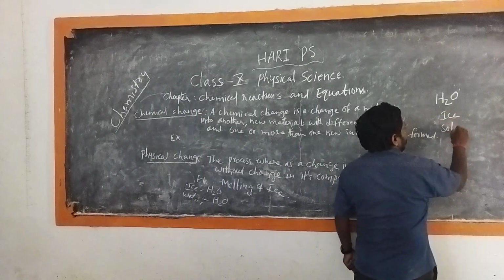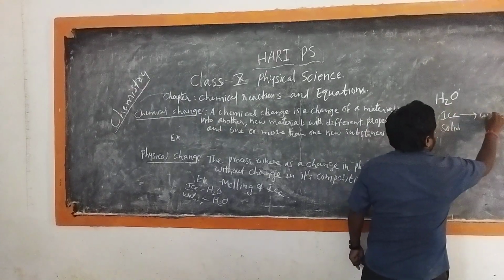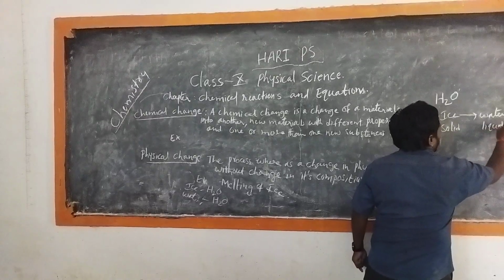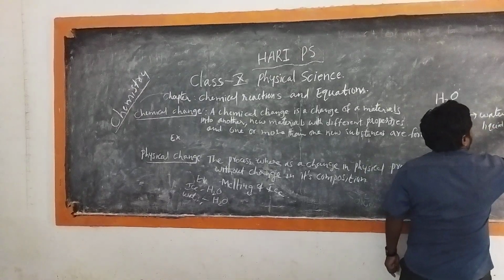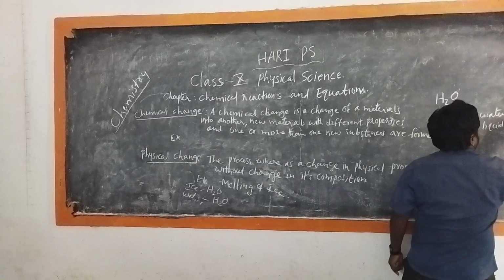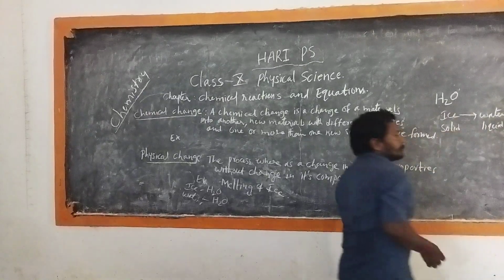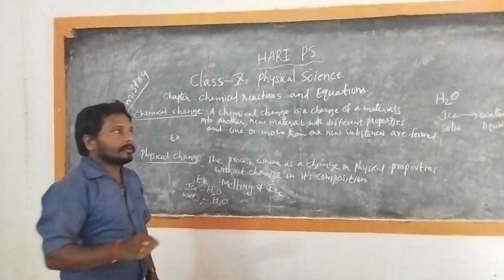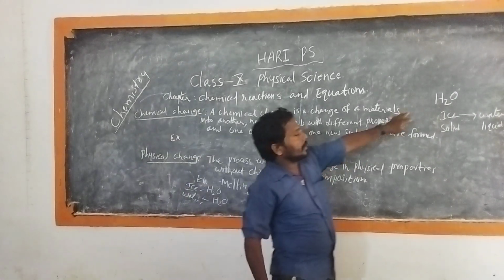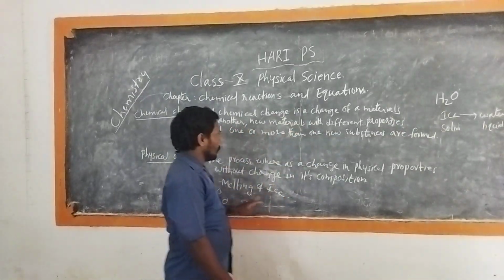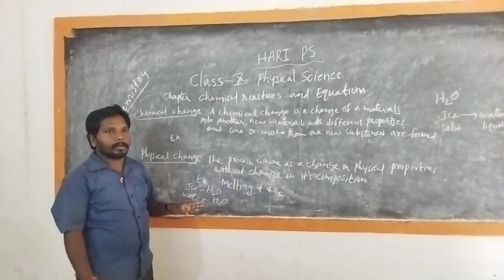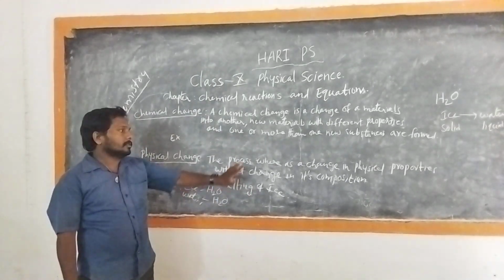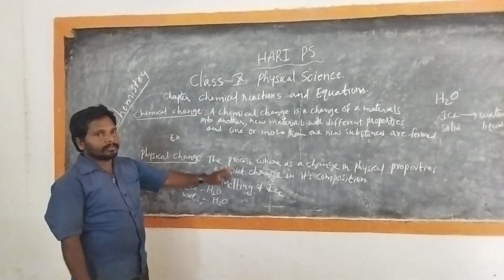Solid ice turns into water, which is the liquid state, and then into vapor, the gaseous state. Whether it is in the solid, liquid or gaseous state, its composition is H2O. There is no change in the chemical properties, but a change happened in the physical properties. So this is a simple explanation of what a physical change is.